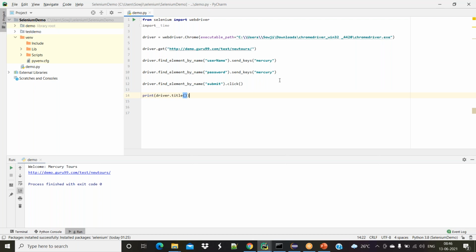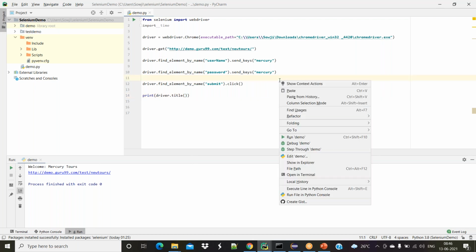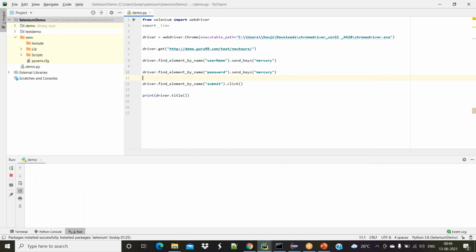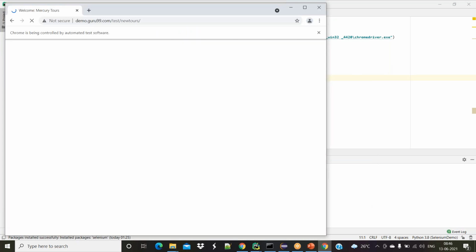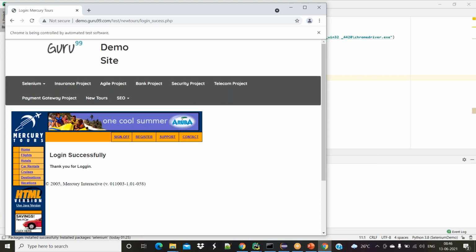Okay, I'm going to execute it. Whenever I click on run, yes, it's launching a browser. It's launched the browser.